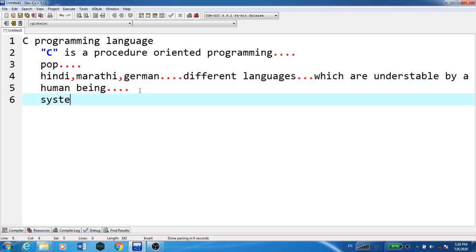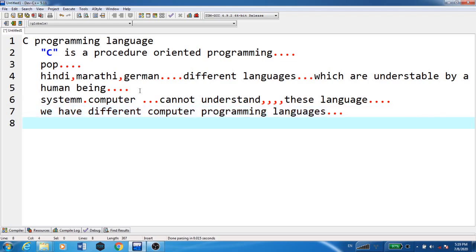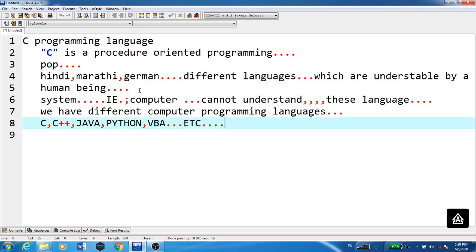Now the system, that is the computer, cannot understand these languages. So for that purpose, we have different computer programming languages. What are those languages? C, C++, Java, Python, VBA, etc. Whatever task we want to give to the computer should be written in any of the computer programming languages. Then only it will be understandable by the computer.